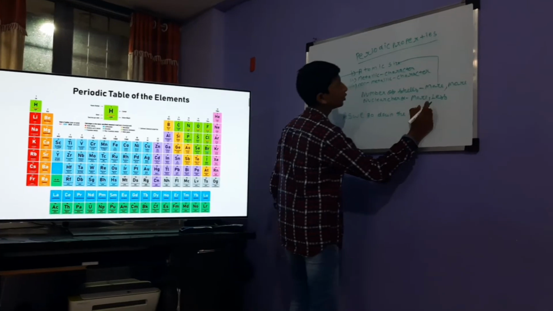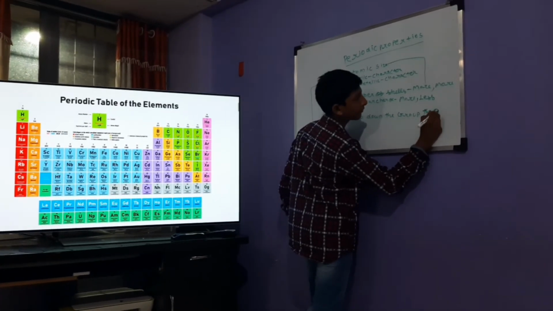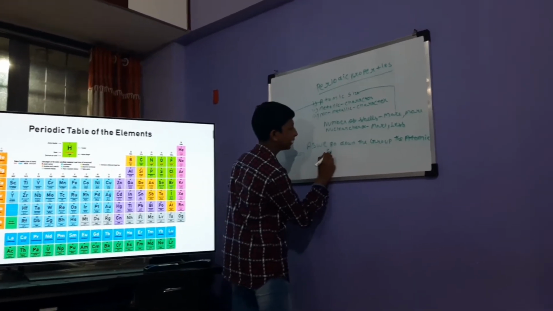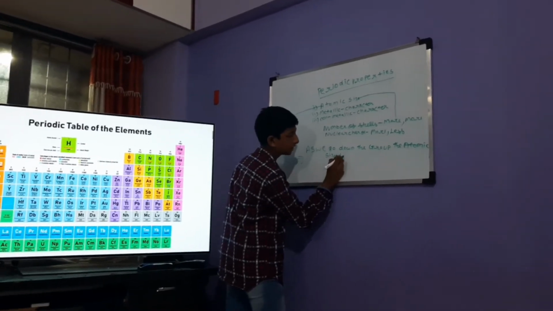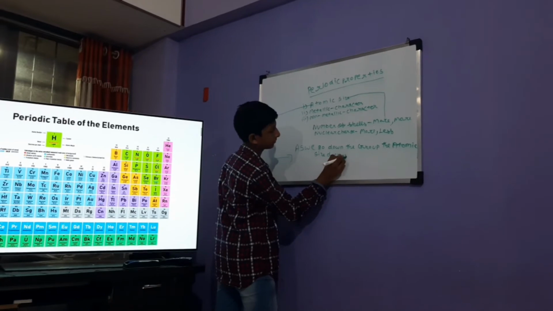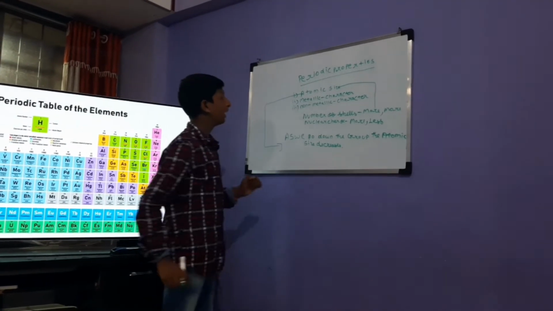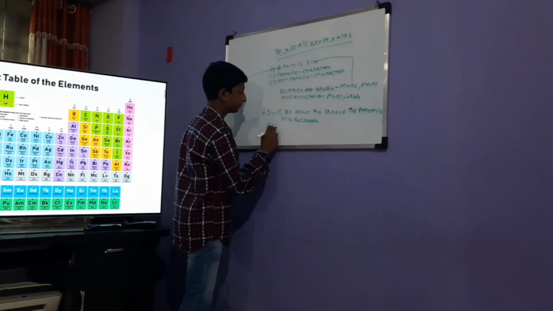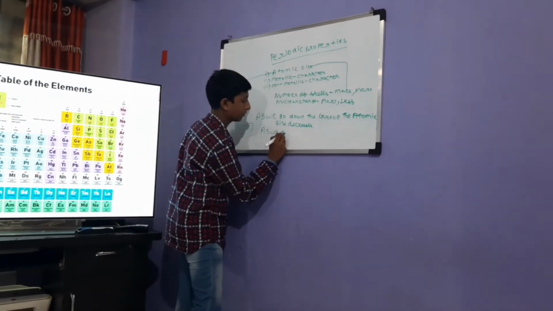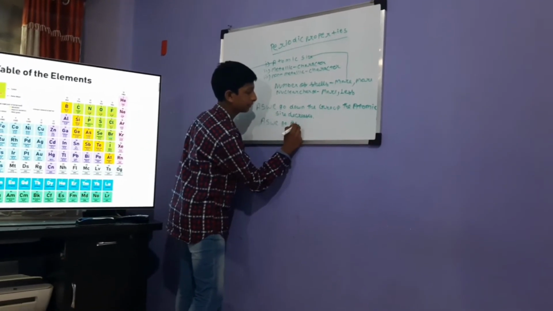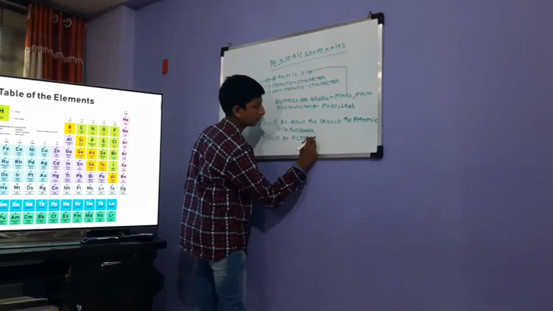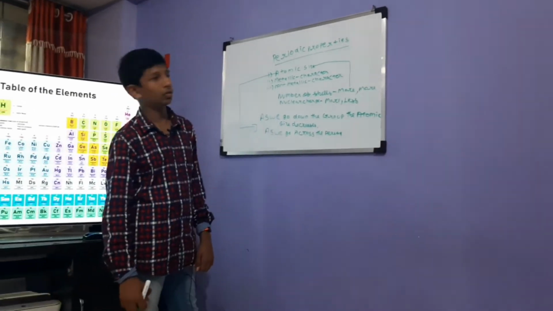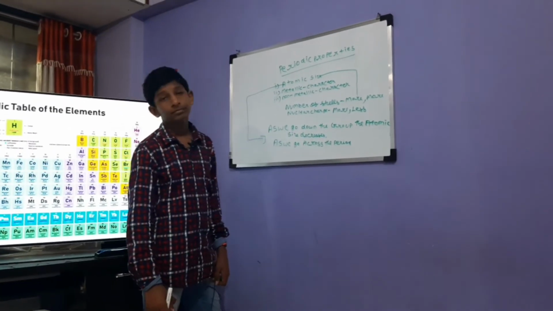So as we go down the group, the atomic size will automatically increase.